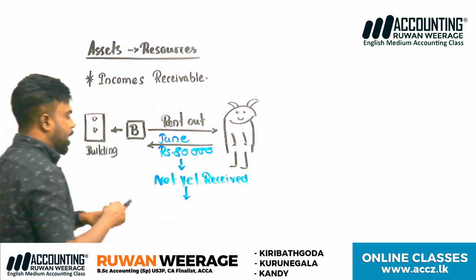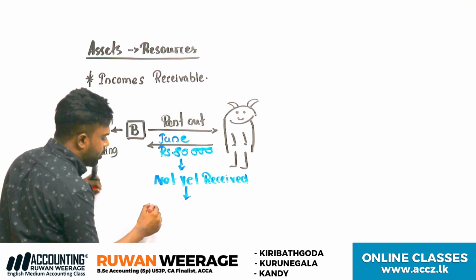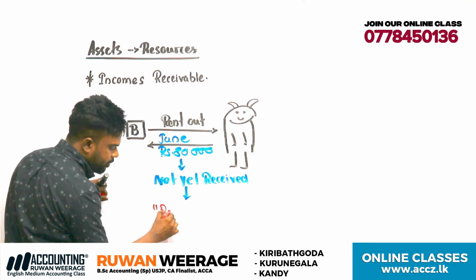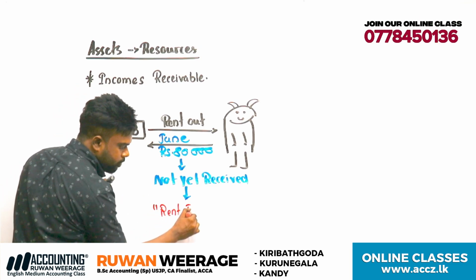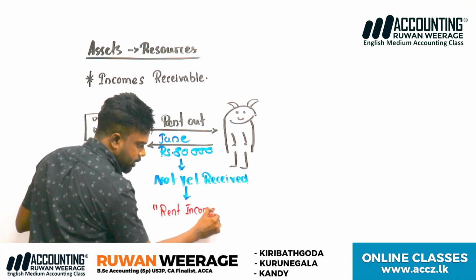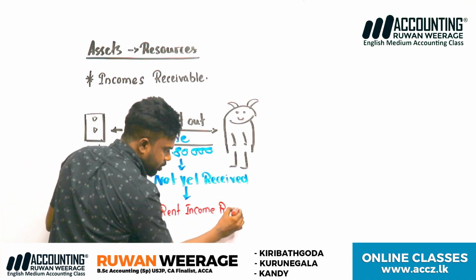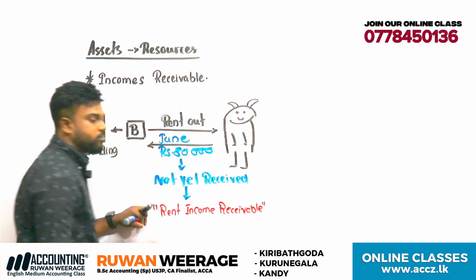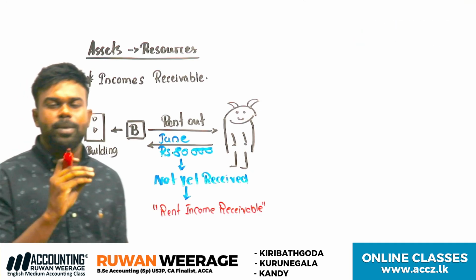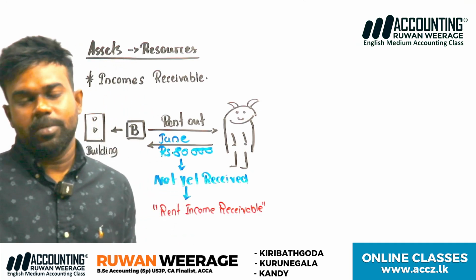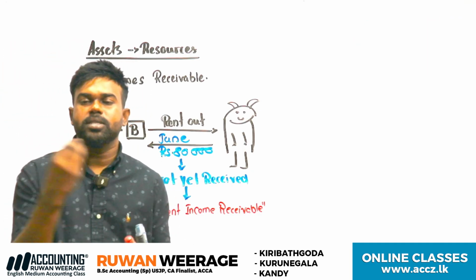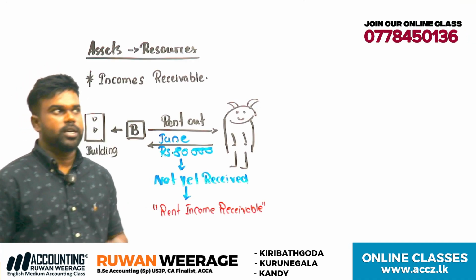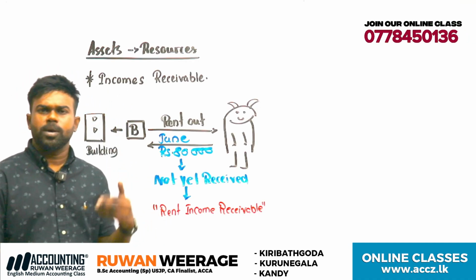Therefore, this receivable amount, we call rent income receivable. Understand? Rent income receivable. So it will be an asset for the business because future economic benefits will be received. What's the past transaction here? As a result of a past event. What's the past event?